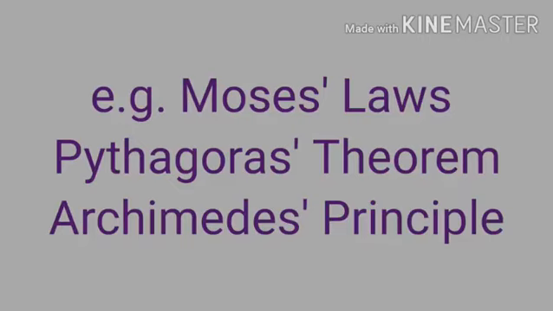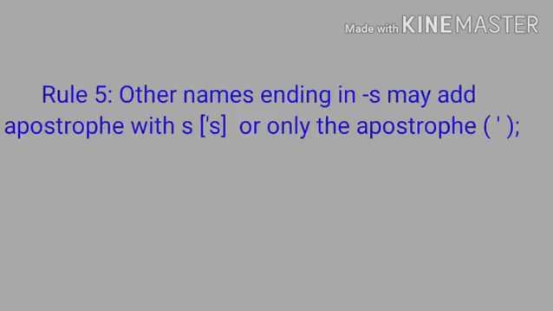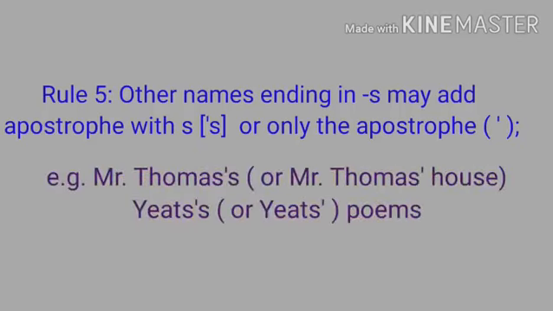Okay, next rule, today's last rule, is other names ending in s may add apostrophe s or only the apostrophe. For example, Mr. Thomas's house, or you can write this word like this, Mr. Thomas', and you will add only an apostrophe.